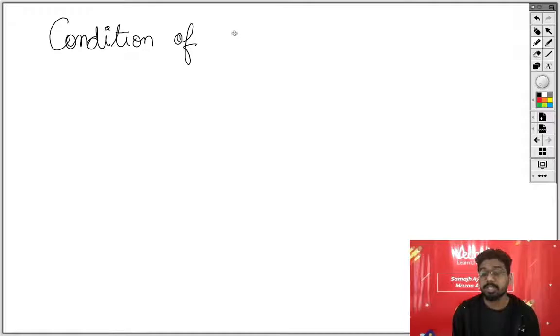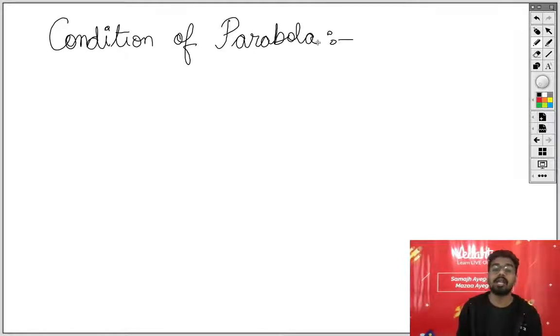But this condition is very, very useful because the examiner can change the equation from the standard to a basic one, and the examiner can ask you a general equation of a parabola, and this is why we need to understand what exactly and how exactly we will draw a parabola. The condition of parabola is, first thing, let's have some ingredients. Let's mix in a few ingredients.